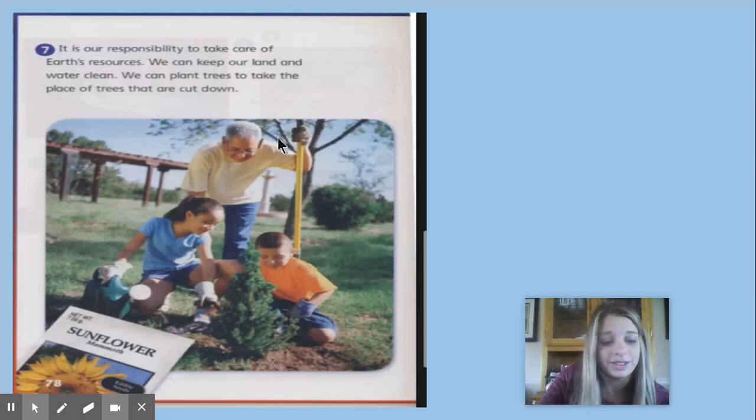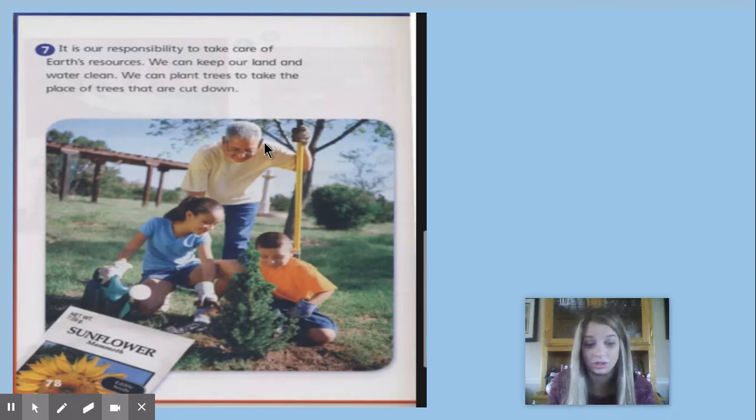So, there are more than 6 billion people on Earth, and we are all sharing the same resources. So, if we use up the resources, there will not be any left. So there are several ways to conserve or save our resources.